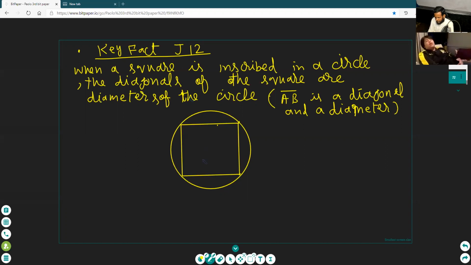Draw the diagonal here. Diagonal lines. Yes, pay attention, full attention. Draw the diagonal, Paulo.